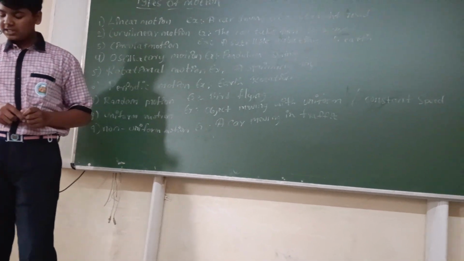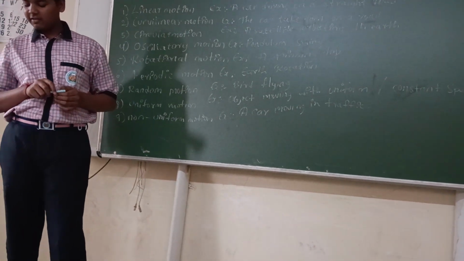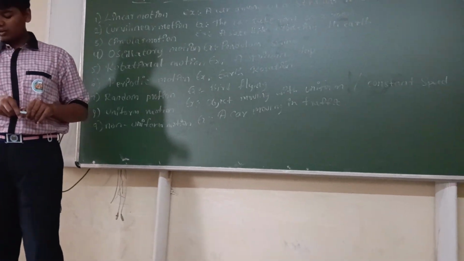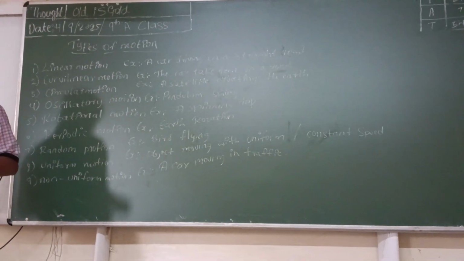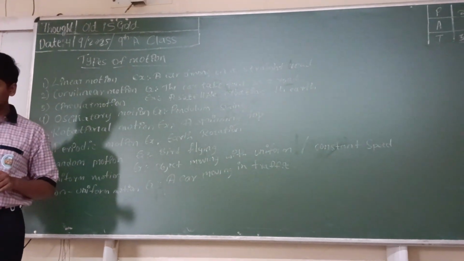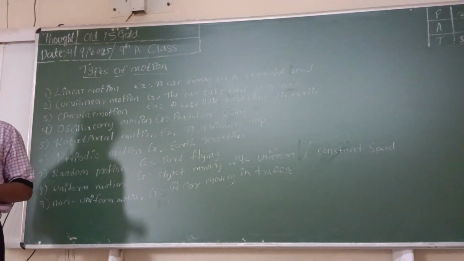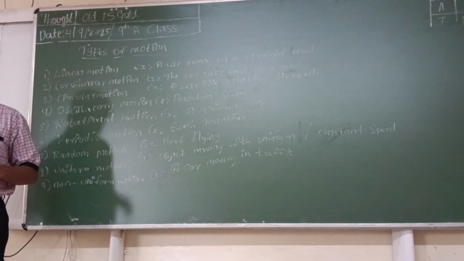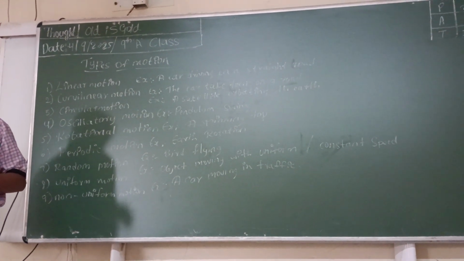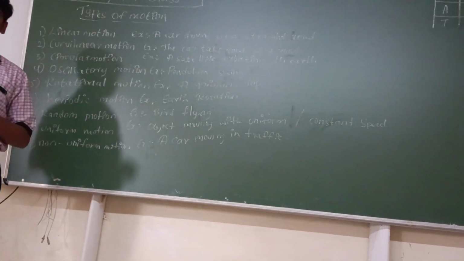Non-uniform motion. When an object covers unequal distance in equal intervals of time, it is called non-uniform motion. In this motion, either speed changes, direction changes, or both. Acceleration is not zero in this non-uniform motion. The distance-time graph in non-uniform motion is a curved line.